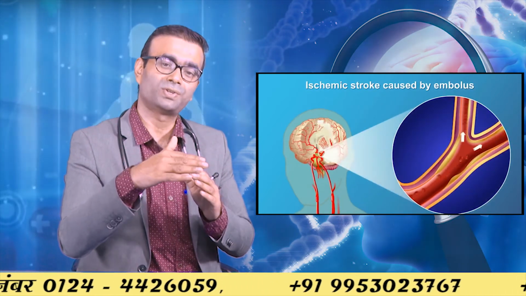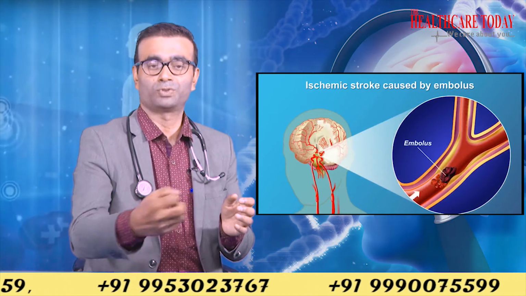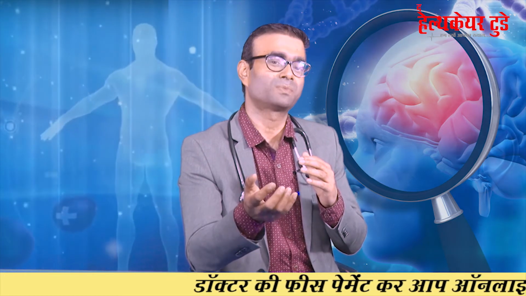When this clot goes into the brain, it obstructs, it occludes the artery, and some part of the brain is not getting blood supply. This can give rise to stroke in the form of not being able to lift hands or legs, weakness, speech not becoming clear, slurred speech, facial deviation, the person becoming unconscious. But all these things happen suddenly, not over days or something like that. When a clot goes, it suddenly obstructs blood supply to that part of the brain, so instantly the symptoms start coming. So these are the two ways where clot formation happens and goes into the brain.